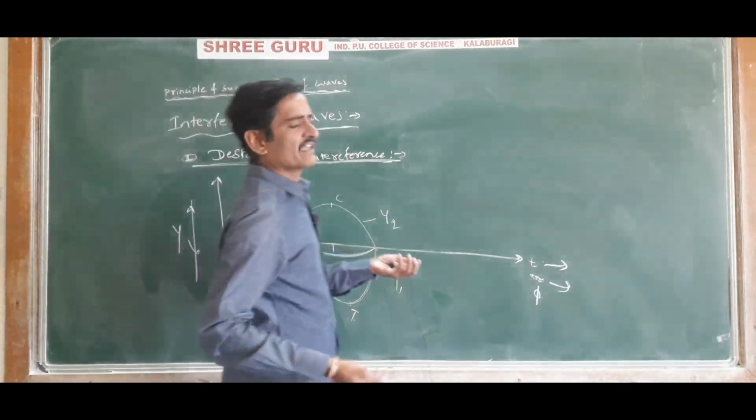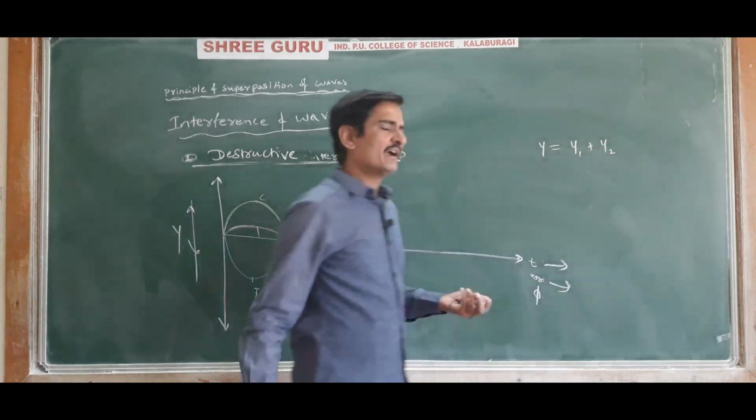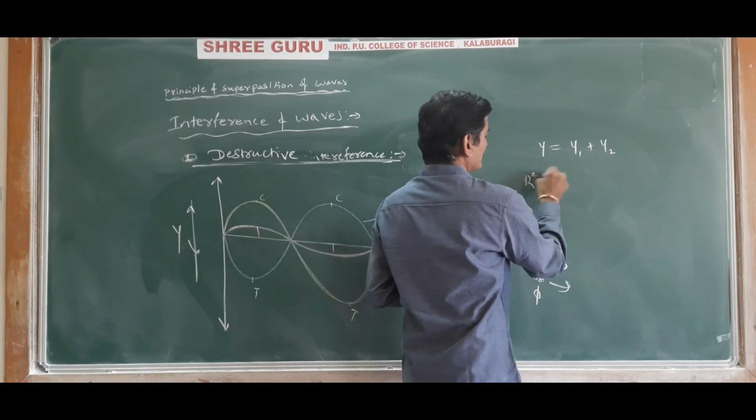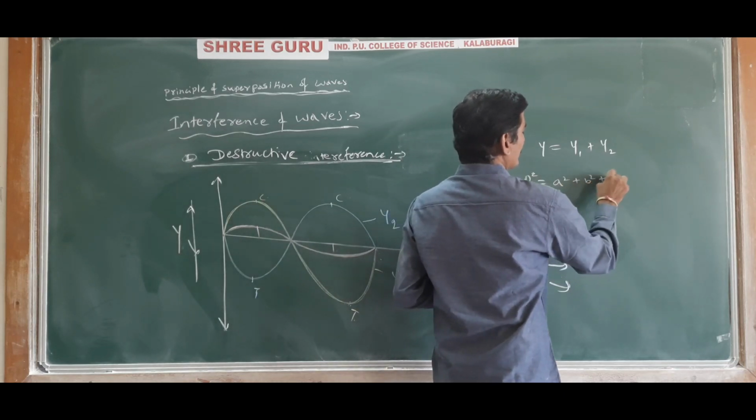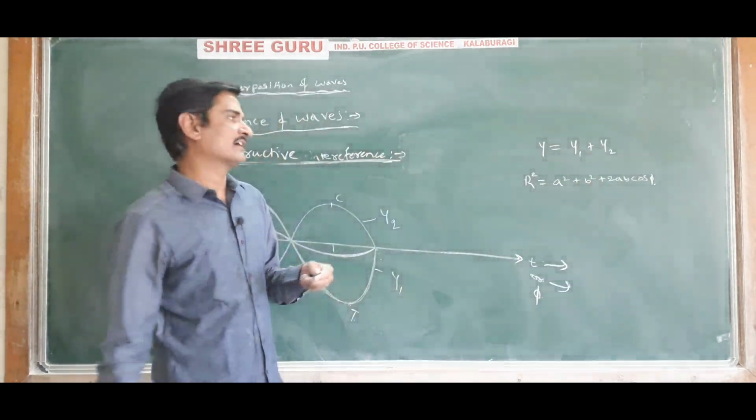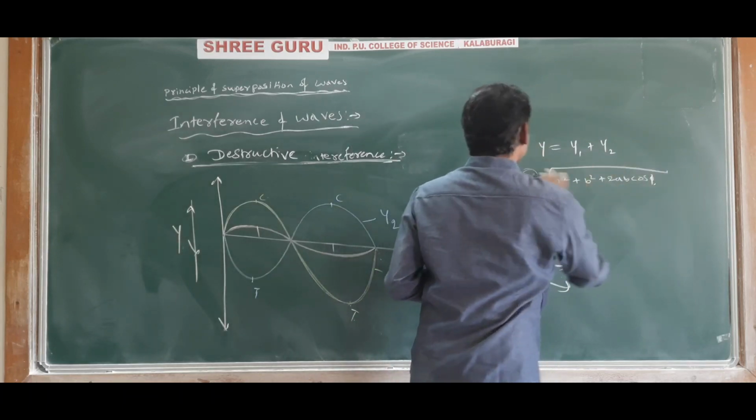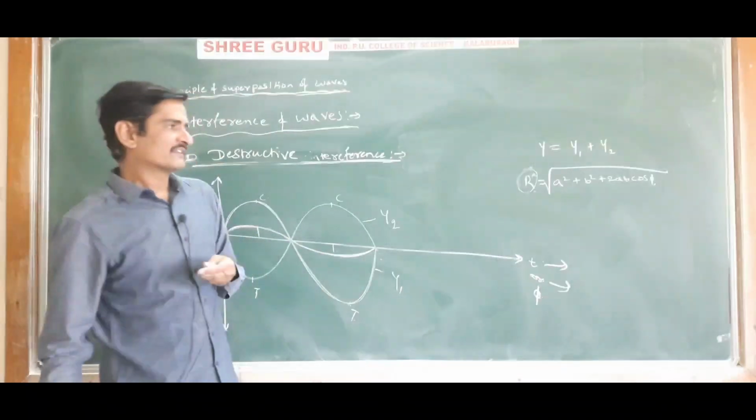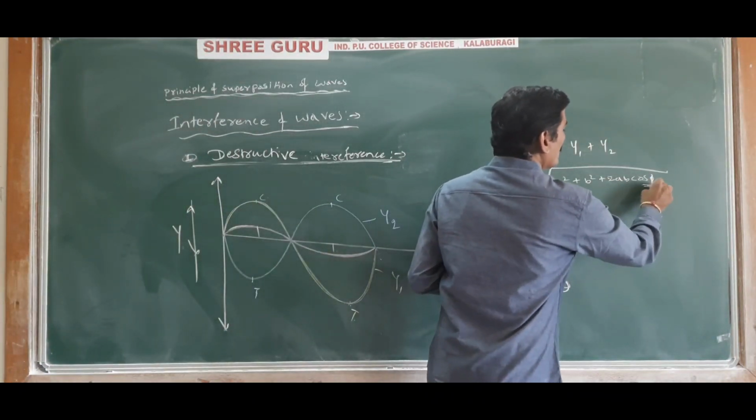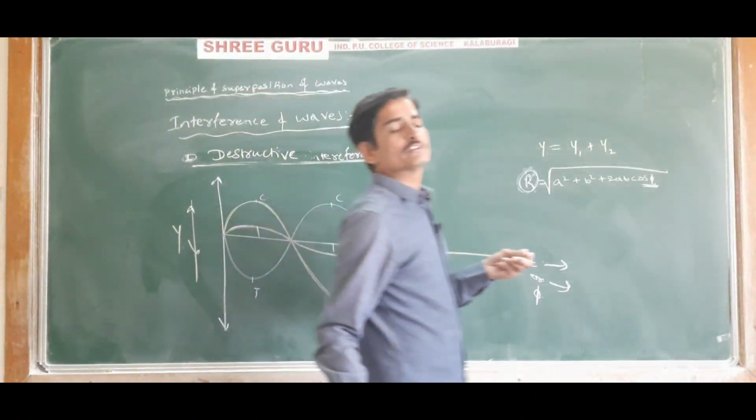And this theory can also be studied by using the formula y is equal to y1 plus y2. And the amplitude of the resultant wave is given by the formula r squared is equal to a squared plus b squared plus 2ab cos phi. So this gives the amplitude of the resultant wave. This r is called the amplitude of the resultant wave. And now the amplitude of the resultant wave will be minimum when cos phi is minimum, or when the two waves superimpose out of phase.